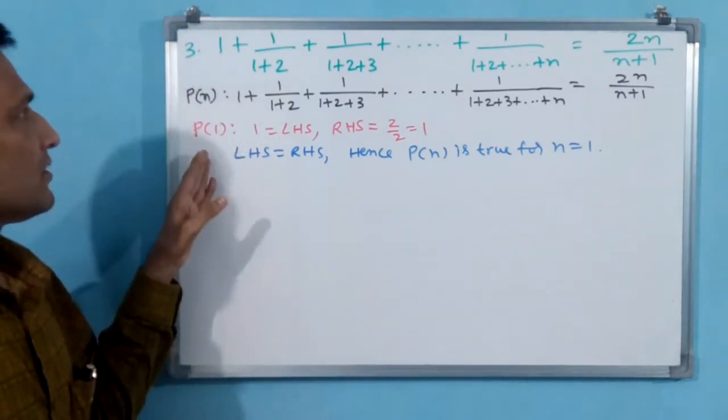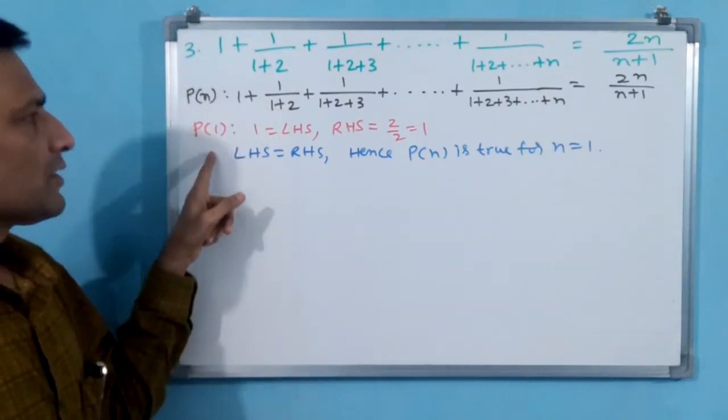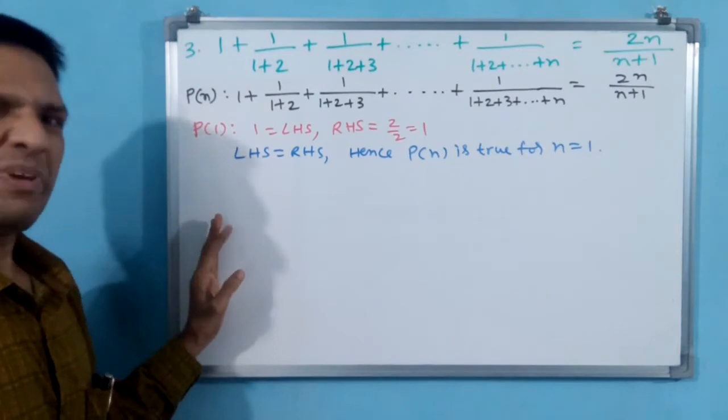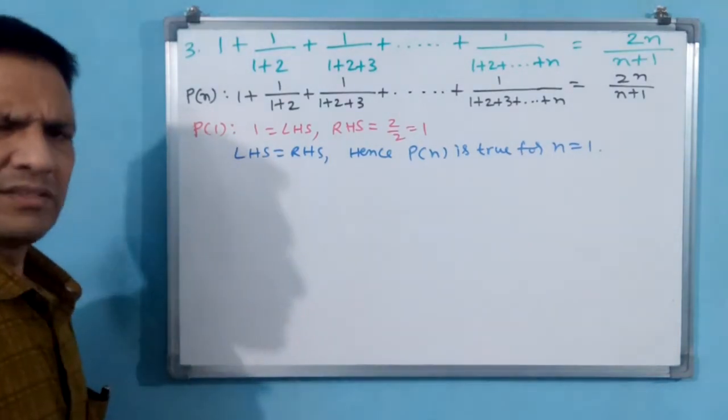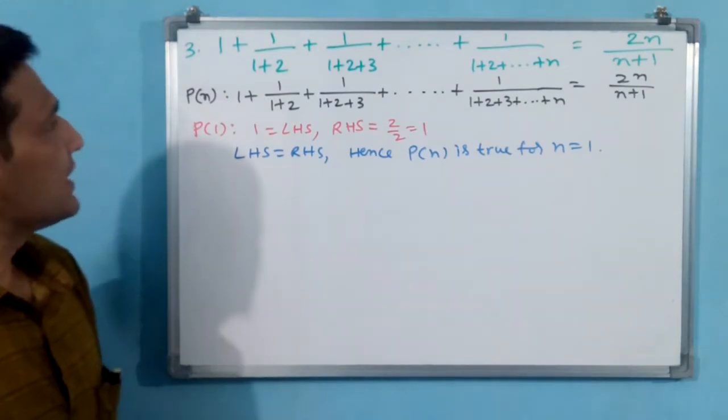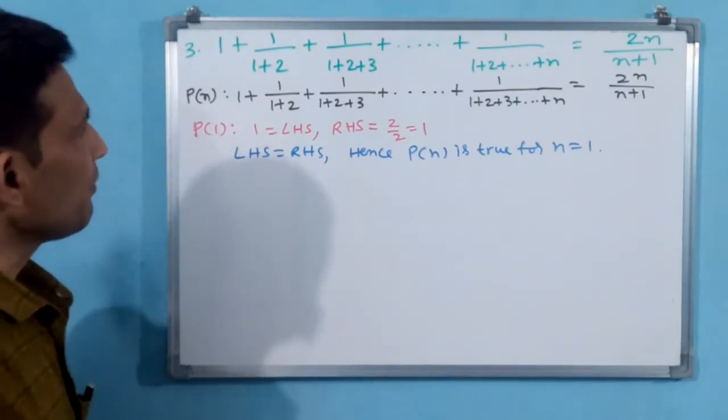Now this third step is over. Fourth step is Pk. Pk you have to write and you have to assume Pk is true. Like these steps you have to follow. Let us write Pk.